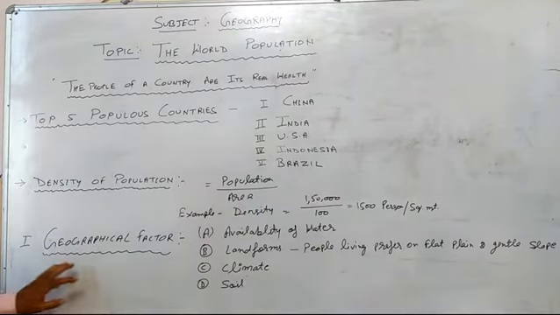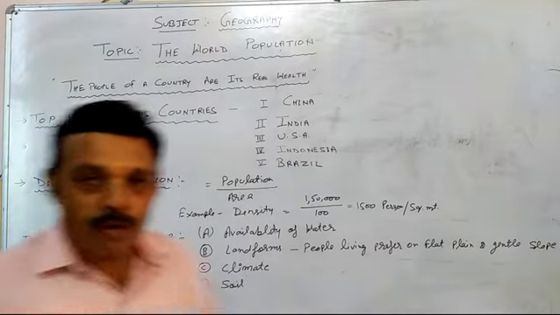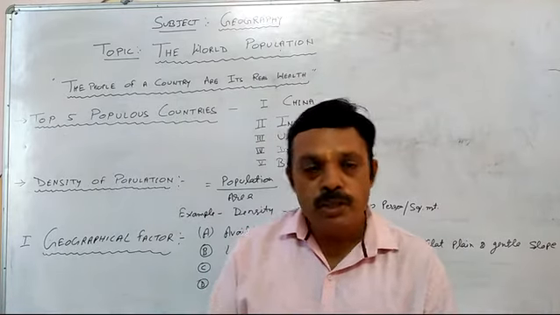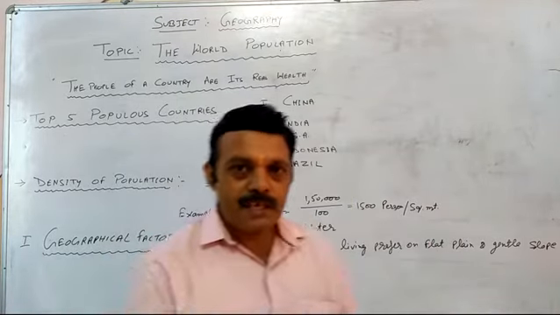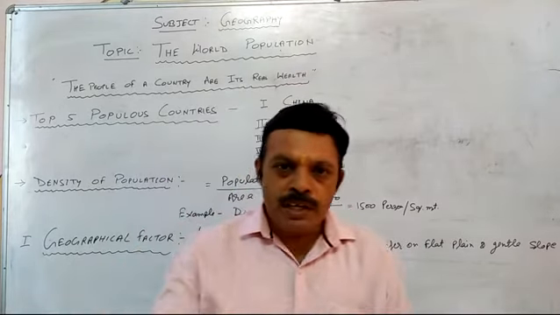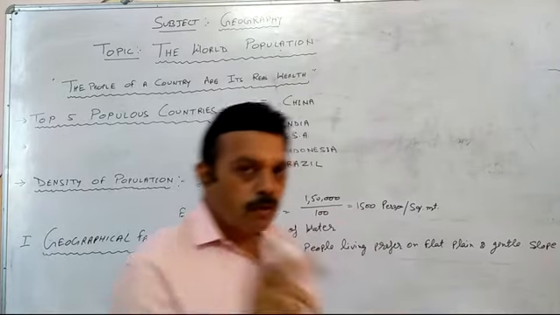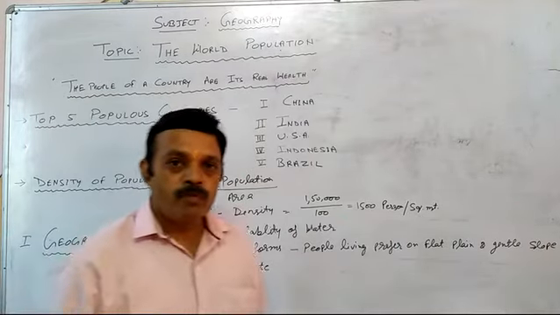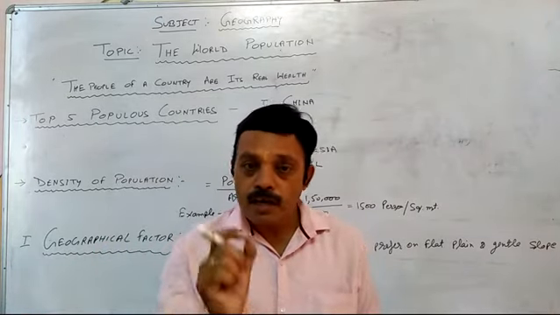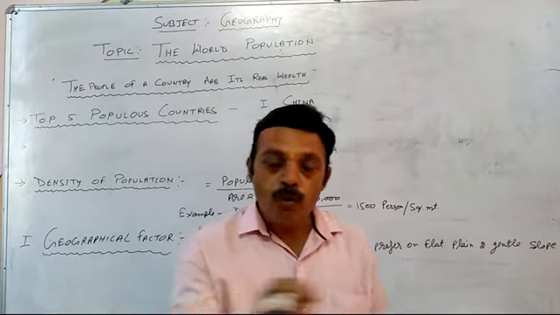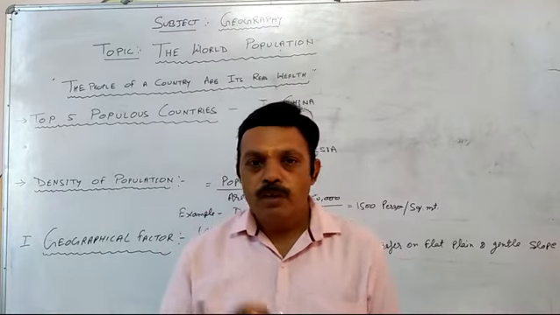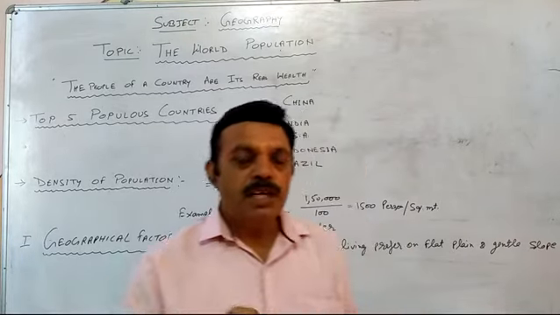Now we discuss the geographical factors. What are the geographical factors which directly affect population growth? Or we can say, which factors increase the population growth? The first factor is landforms. Landforms, which you can say in Hindi, स्थलाकृति या भूआकृति, भूभाग, कई नामों से इसको जाना जाता है. इसलिए सबसे पहले बात आती है लैंडफॉर्म्स की.